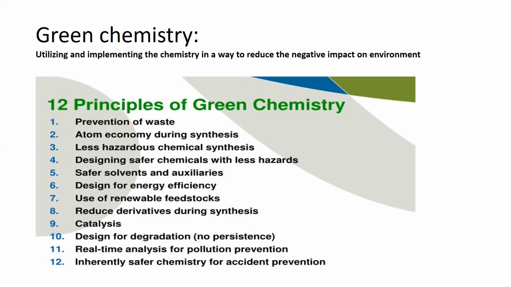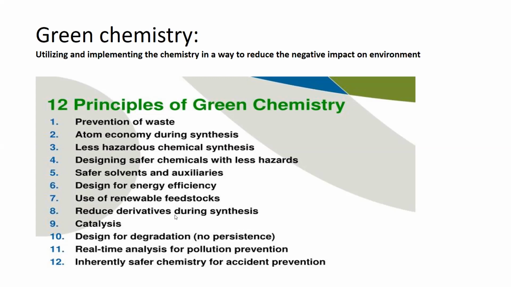during the chemical synthesis process, we should avoid derivatization, because derivatization in chemistry makes the synthesis process too long, and it would ultimately add further chemicals into the environment and cause environmental pollution. So in green chemistry, we should devise such routes and procedures that reduce the derivatization process.